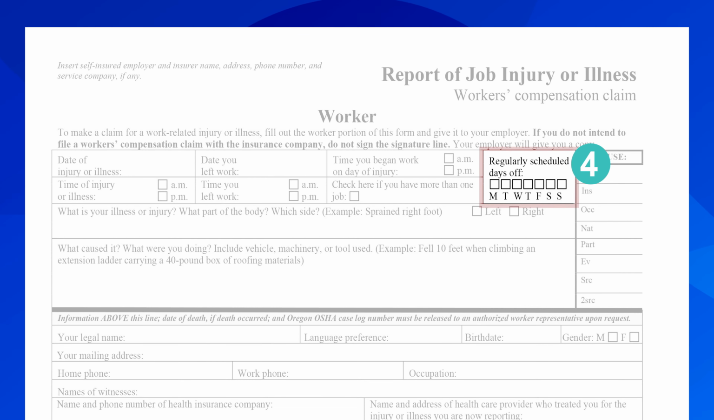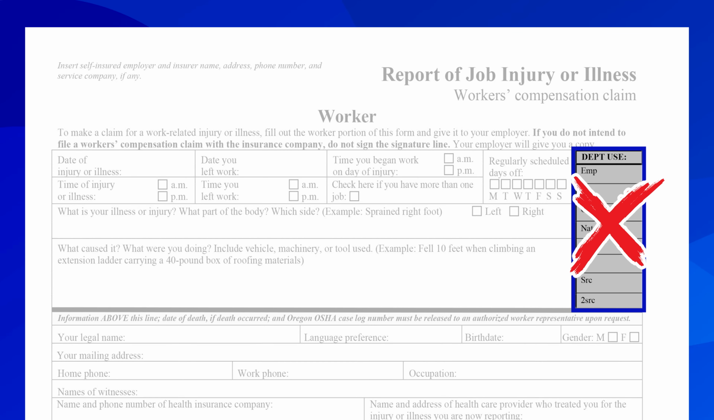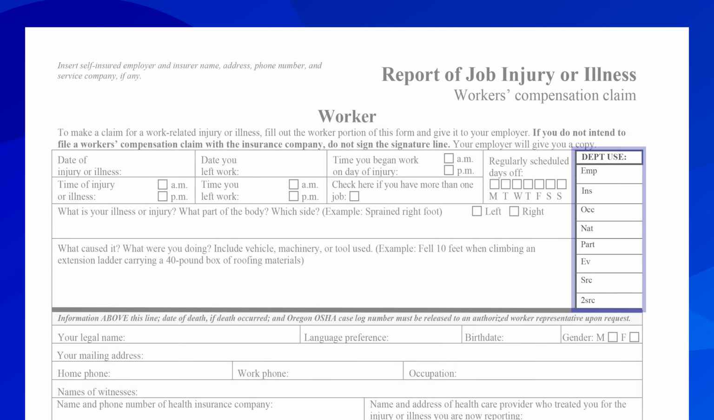In the next box, you will indicate your regularly scheduled days off. If you have days off that change week to week, don't check any boxes or write varied. Ignore this next section. It is only used by the Workers' Compensation Division.